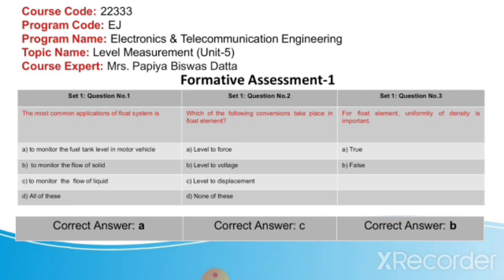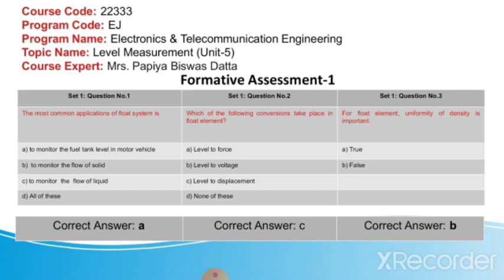I hope you got the answers. The most common application of a float system is to monitor the fuel tank level in a motor vehicle. Which of the following conversions takes place in a float element? That is, level to displacement. And for a float element, uniformity of density is important. This is false. So these are the answers: A, C, B.